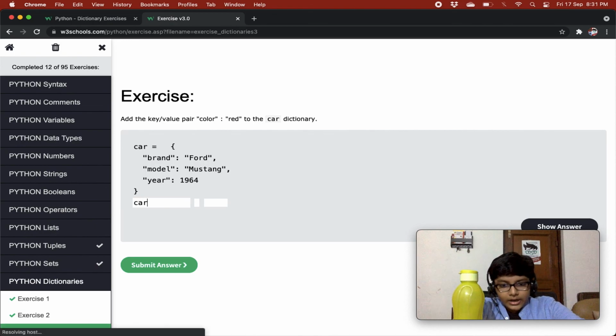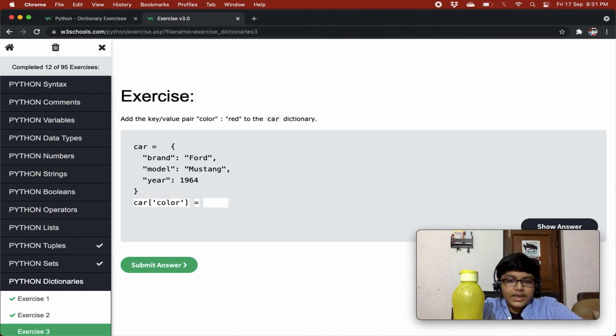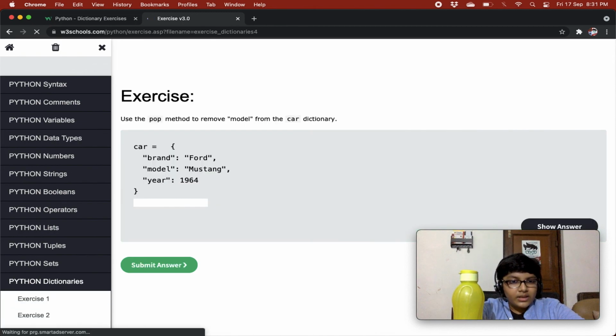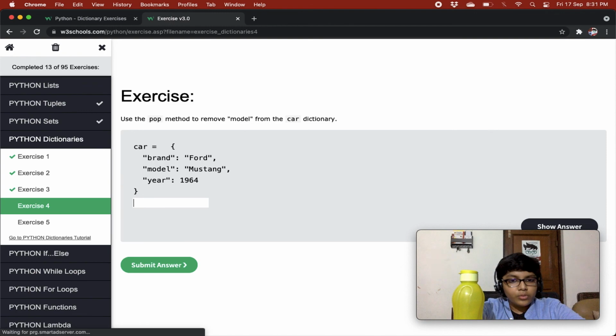So we give car, then we give the key that we want to create, that is color, and then we give the equal sign, and then we give its value. That will be red. Quite cool. So use the pop method to remove model from the car dictionary. So we do car dot pop, and then we give the key name, that is model.